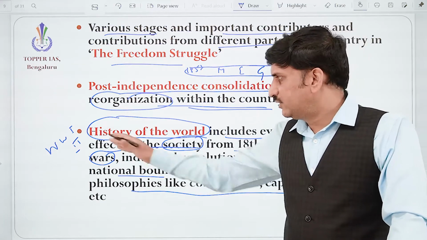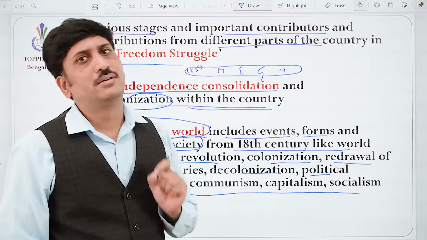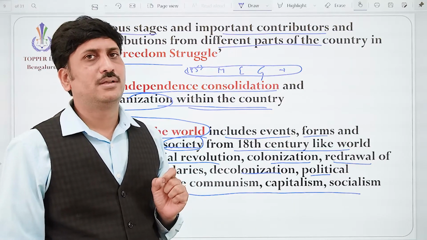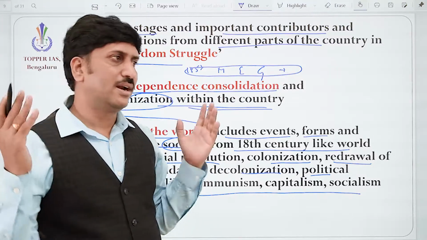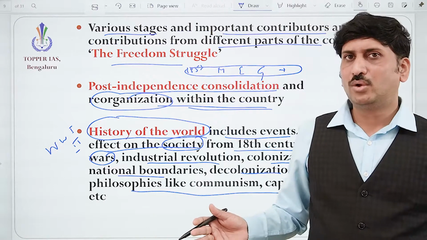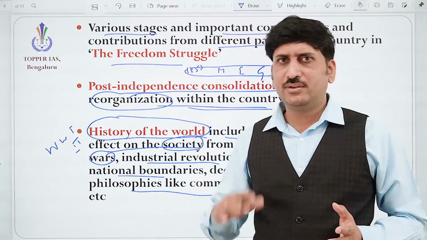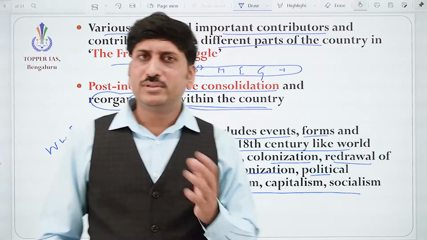Even after the World War, that effect can be seen in the Cold War period. The Cold War between two poles, USSR and USA, continued until after 1991 with the disintegration of the USSR. So the Cold War came to an end.